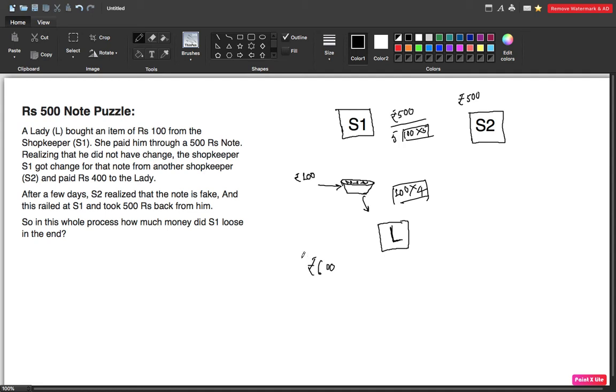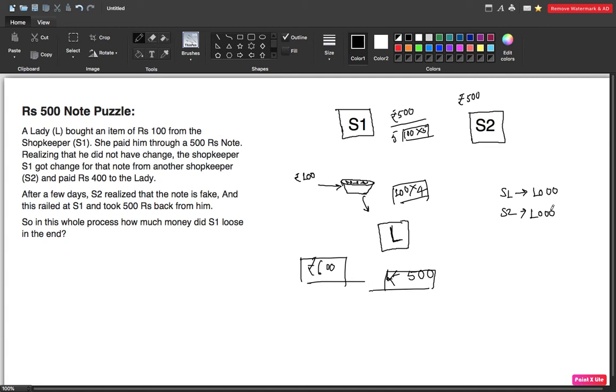But this is actually wrong. The correct answer is rupees 500. So how is this possible? Let's try to solve this problem. Let's say S1 initially has 1000 rupees, and S2 is initially having 1000 rupees.